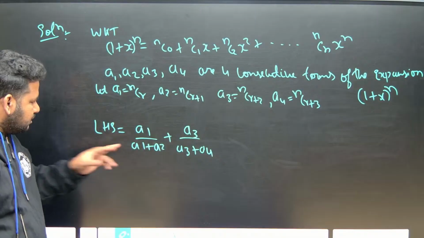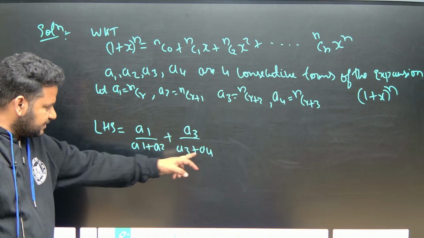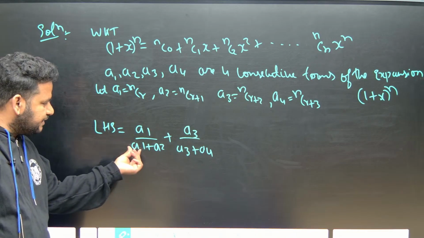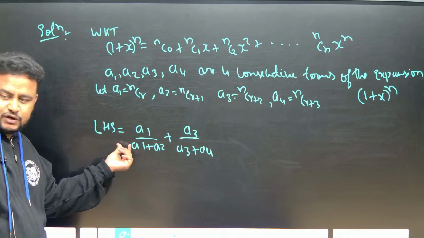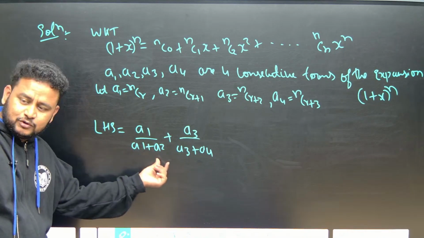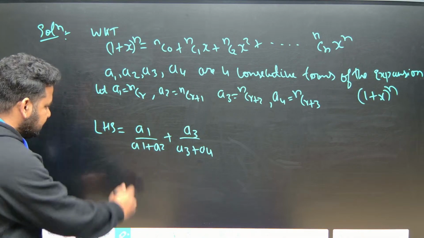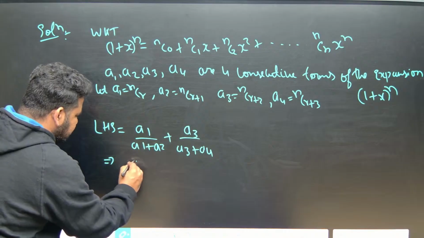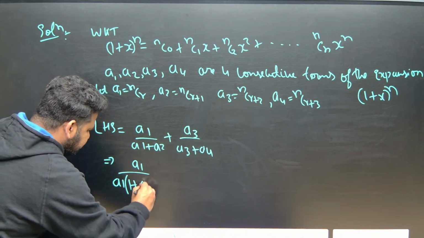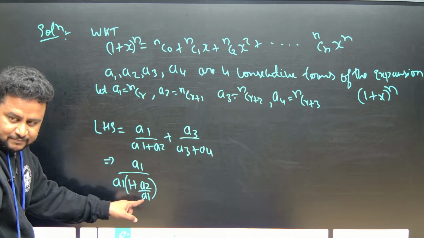Now see here, what we have is A1 by (A1 + A2) plus A3 by (A3 + A4). In the denominator, I will take A1 common. If I take A1 common, definitely A1 should be there in the numerator, but here A1 is not there, so it will come to the denominator. So A1 taken outside, this will become 1 plus A2 by A1.